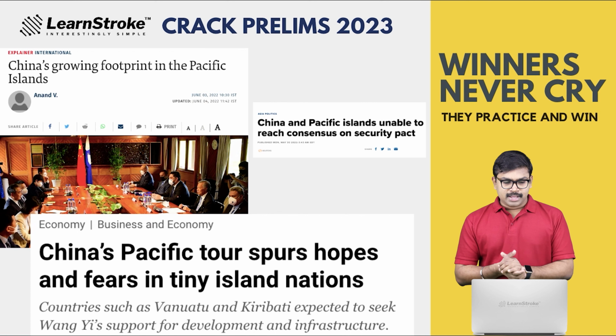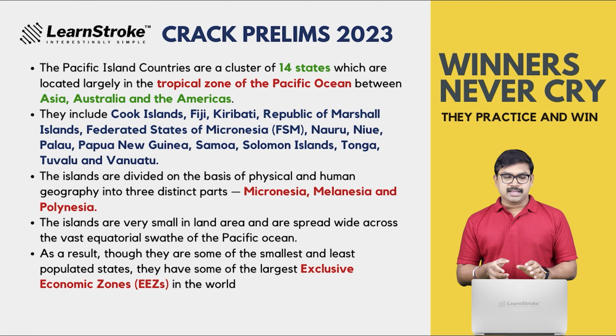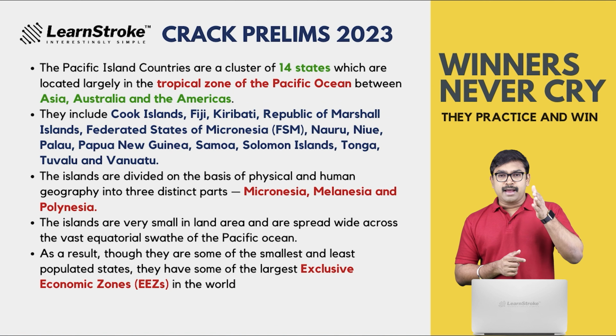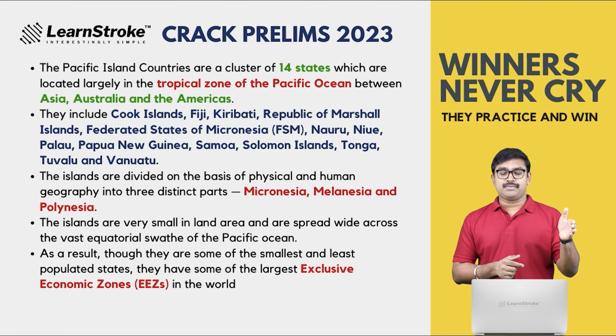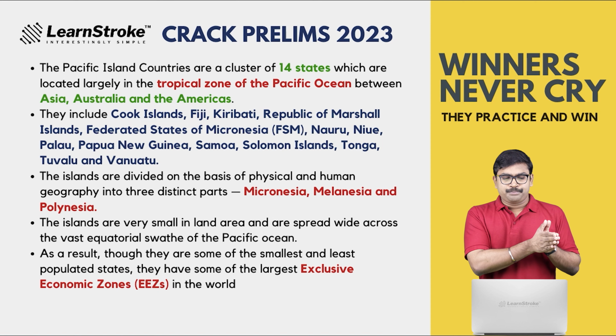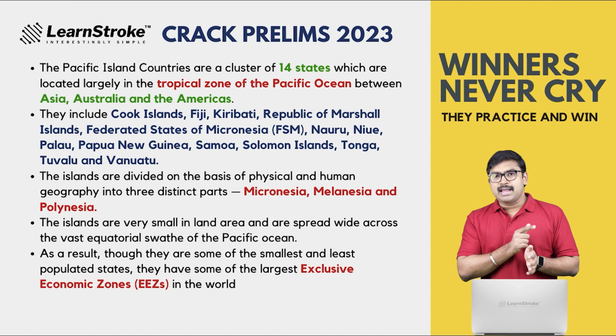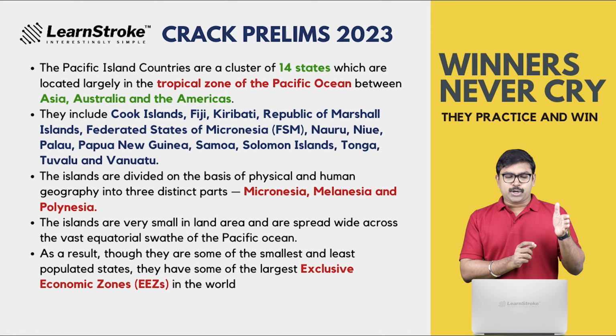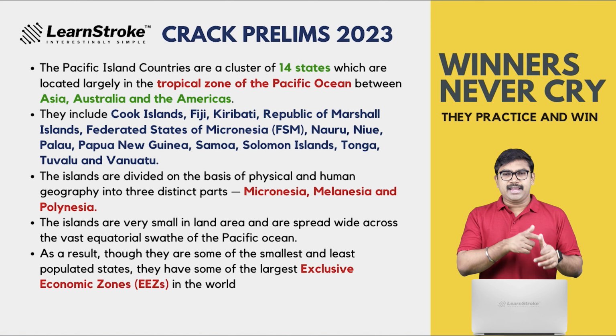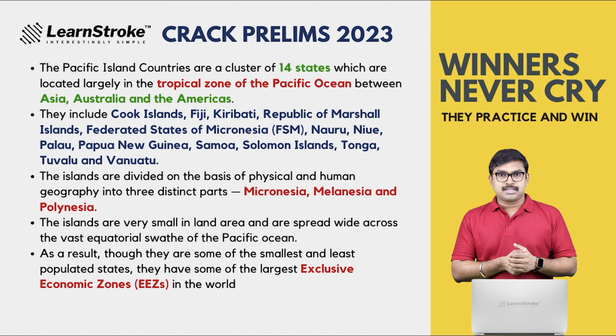And let's see, the Pacific Island countries are basically a cluster of 14 states. So which are the 14 states? Largely located where? It's located in the tropical zone of the Pacific Ocean. Very important, such questions are important. Between Asia, Australia and the Americas. So it's actually a tropical zone in the Pacific Ocean between Asia, Australia and the Americas.